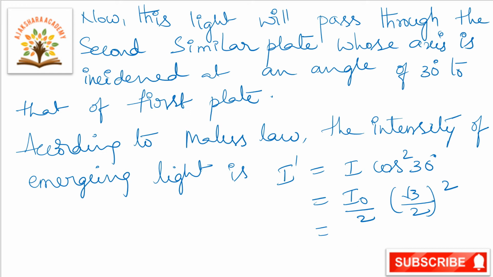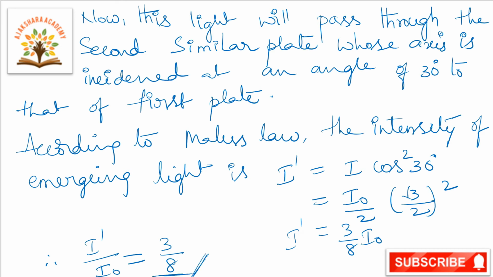So here we are getting 3 by 8 into I naught. Therefore I dash by I naught is equal to 3 by 8. Here we are getting I dash is equal to 3 by 8 into I naught. The ratio is I dash by I naught is equal to 3 by 8. This is the final answer. Okay, next we will go to the next question.